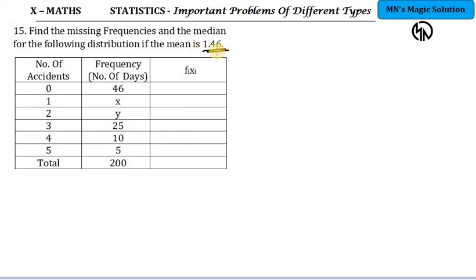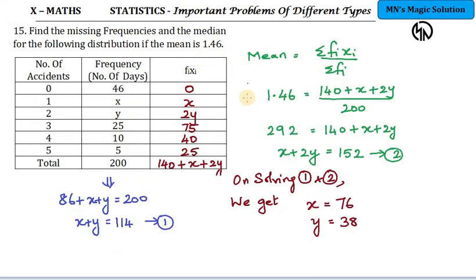In the question, the mean is given. So if the mean is given, how should you proceed? Put the mean formula and equate it to 1.46, and you get one equation in terms of x and y. Similarly, the sum total is given as 200, so adding up everything and equating it to 200, you get x plus y in terms of a numerical value, which is another equation. So one equation from the sum total of frequencies, and the other from finding sigma fi xi and using the mean formula. Sorting out the two equations, you can get the two unknowns x and y. So the method is simple.